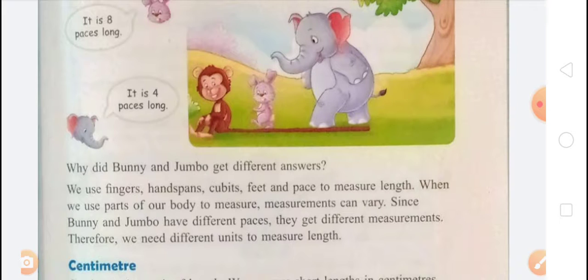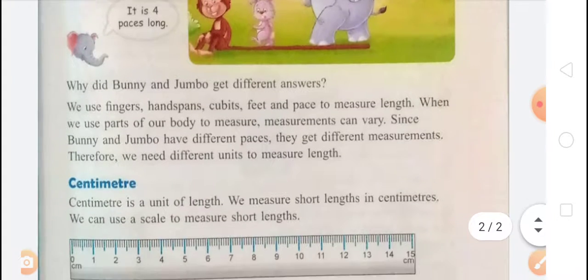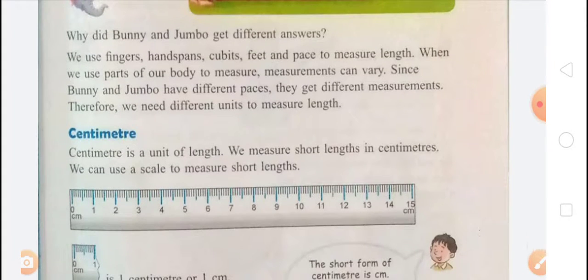We use fingers, handspans, cubits, feet and pace to measure length. When we use parts of our body to measure, measurements can vary. Since Bunny and Jumbo have different paces, they get different measurements. Therefore, we need different units to measure lengths. The smaller unit of length is centimeter.